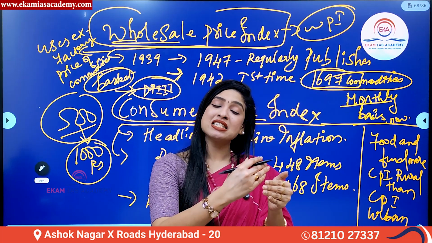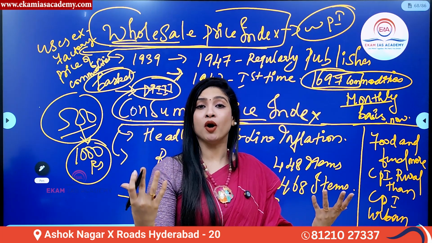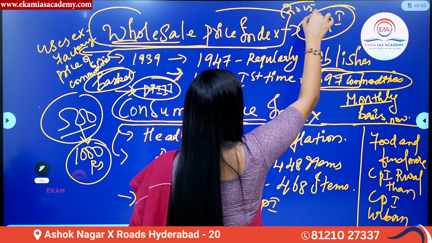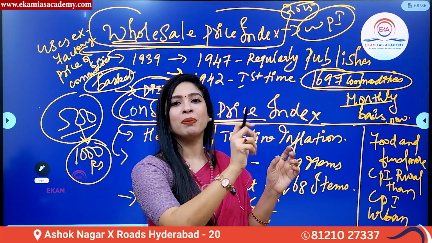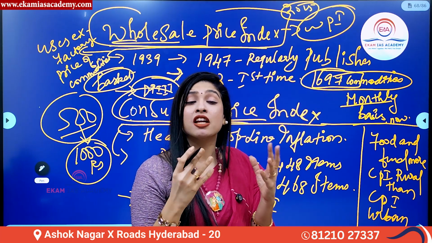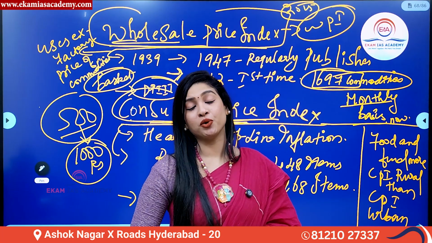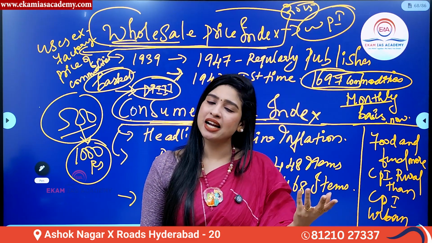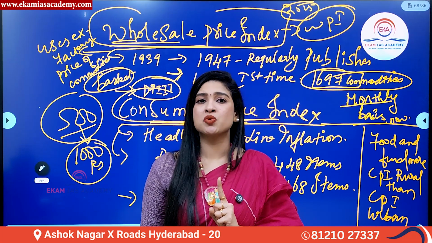And now, previously, when you opened the newspaper, headline inflation, top line inflation, the most important inflation, was referring to wholesale price index. But after 2015, today, if you open the newspapers and see the headlines, the headline or top line inflation of our country stands at 6% or 5%, the meaning of that is it is referring to consumer price index or CPI in simple terms. I hope it is clear for you. Having said that, this wholesale price index was faced with a major criticism. What is that? As I discussed, it only took into consideration the price of goods, whereas services were excluded.